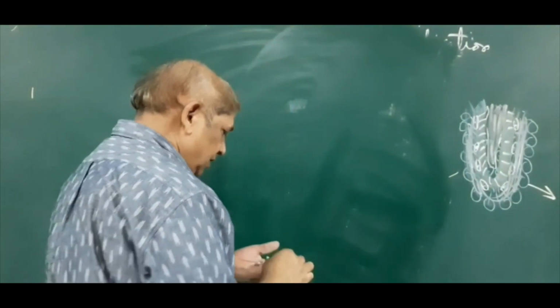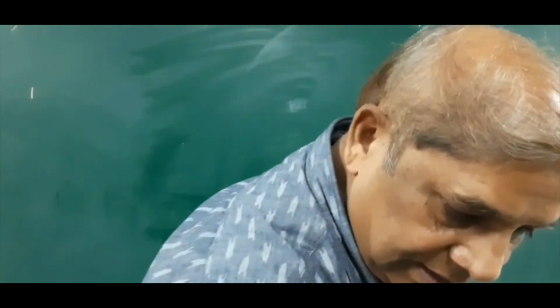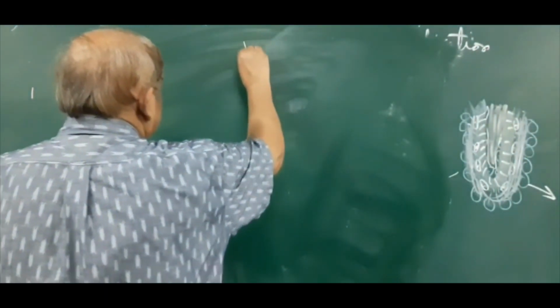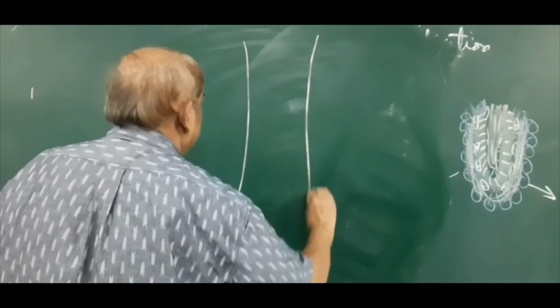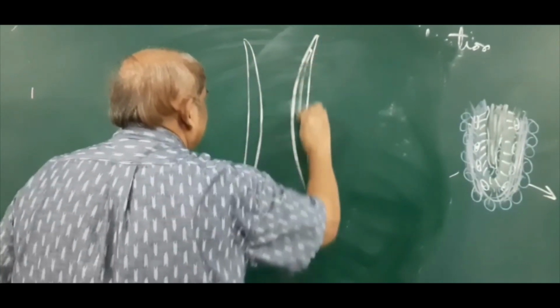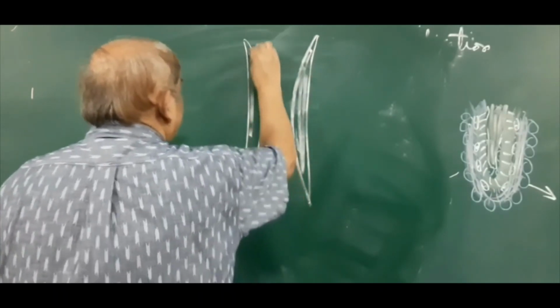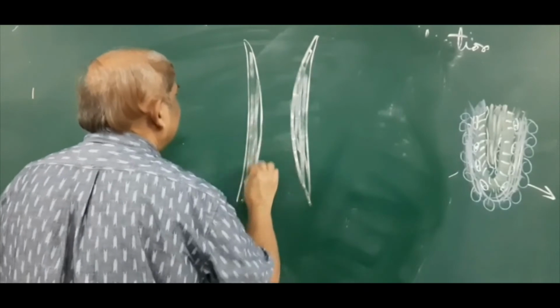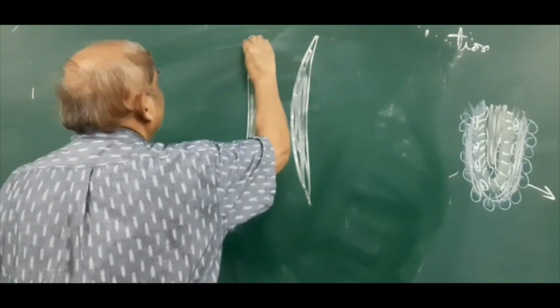Okay, so what you will see, there is a bone. This is the compact bone which has developed from intramembranous ossification.